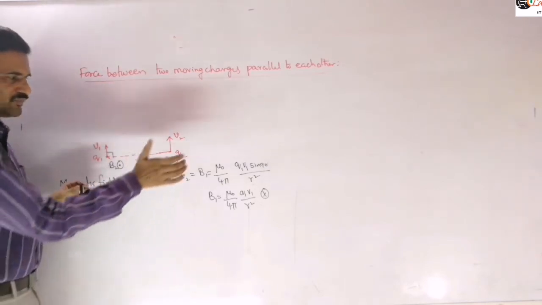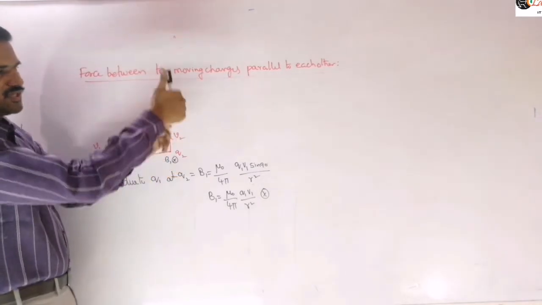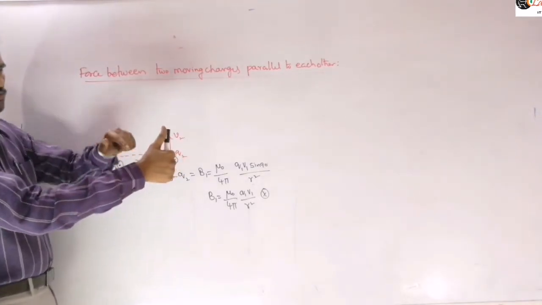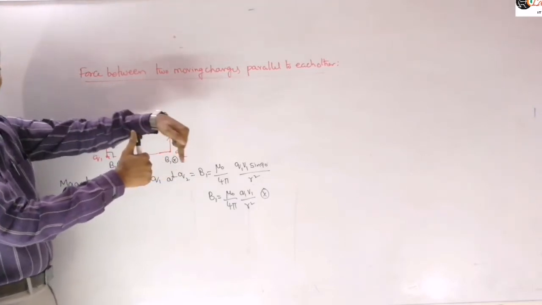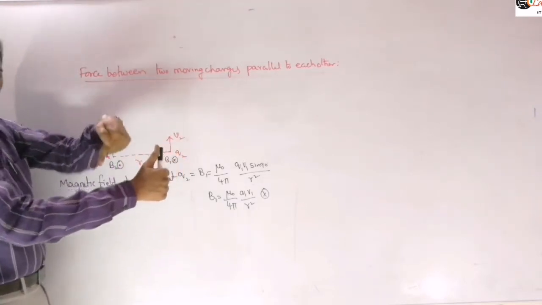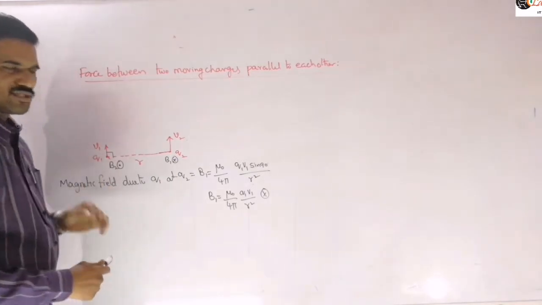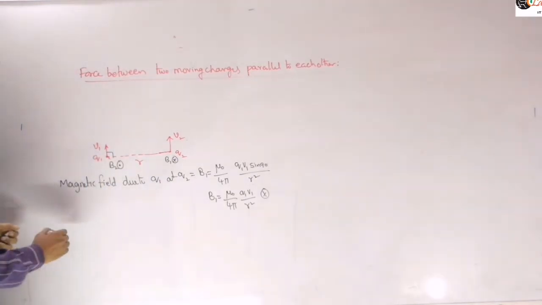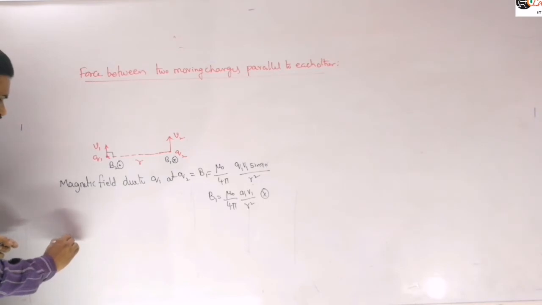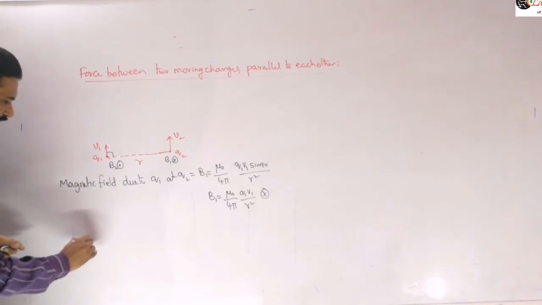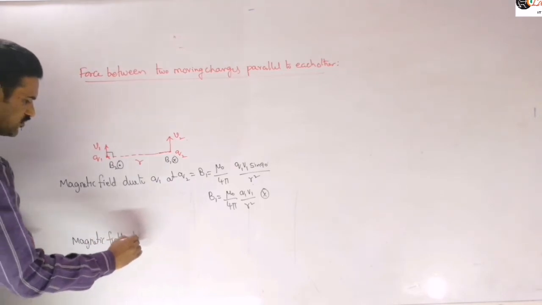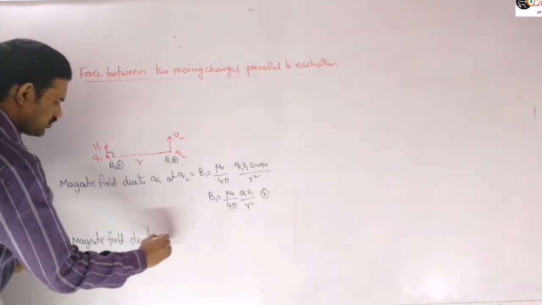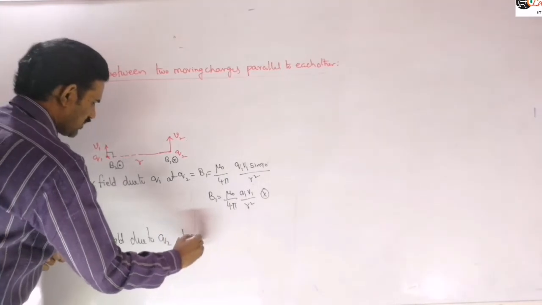Is it clear? If you are taking the current carrying conductor of the charge moving like this, the field lines are circulating like this. This side they are entering the plane and this side they are coming out of the plane. So here the magnetic field is out of the plane. Therefore we can write the magnetic field due to Q2 at Q1 at that location.